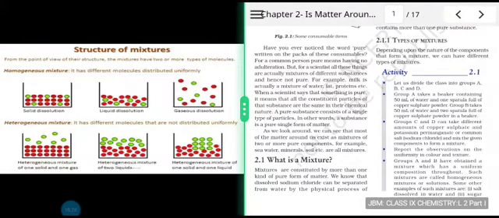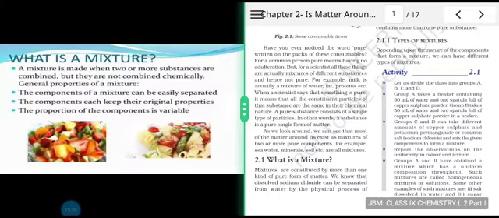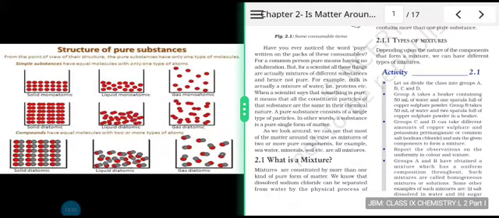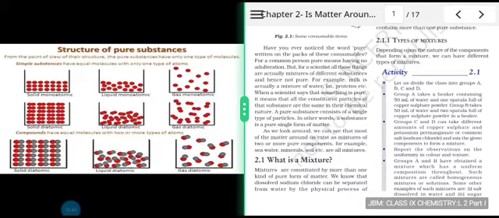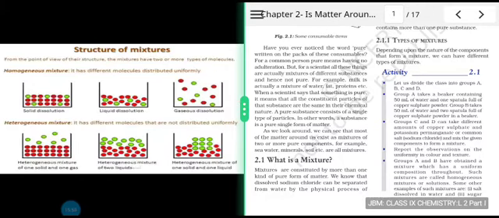So you can see the structure of mixtures. Now hope you remember the structure of pure substance. Let me go a bit back so that you can quickly recapitulate. This was the structure of pure substances. Now just remember this particular structure for pure substances and then try to compare it with that of a mixture. Let me again go back so that you can remember it quickly. This is the structure of pure substance, and this gives you an idea regarding structure of mixtures. So from the point of view of their structure, the mixtures have two or more types of molecules.